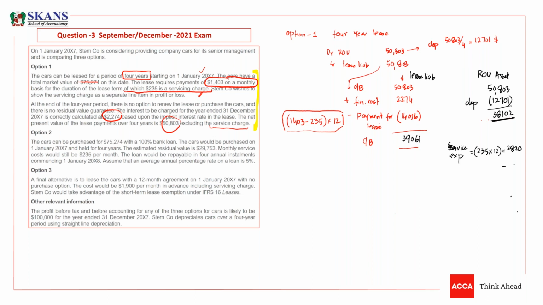Now I have some questions, which is from Nazish. The student is asking, sir, what is the treatment of prepaid rentals under IFRS 16? If you're talking from the perspective of the lessee, then we will add prepayments to this right of use asset. Any prepayment will be a part of this right of use asset, and it will not be a part of lease liability because you have already paid it.